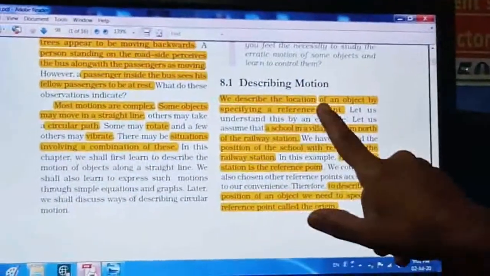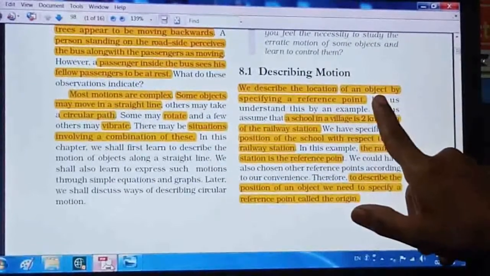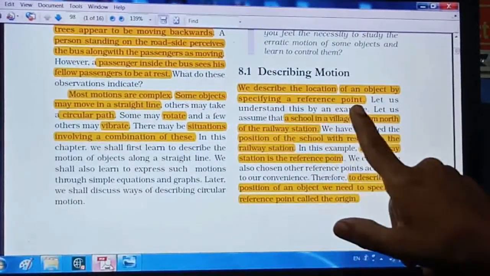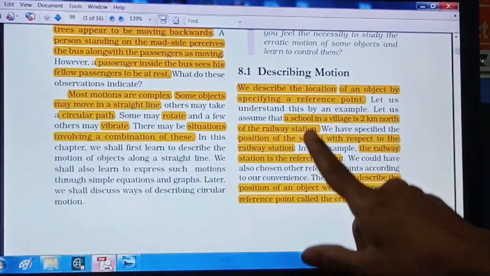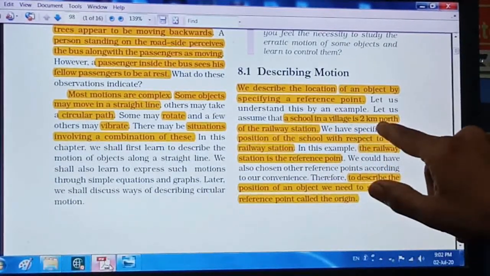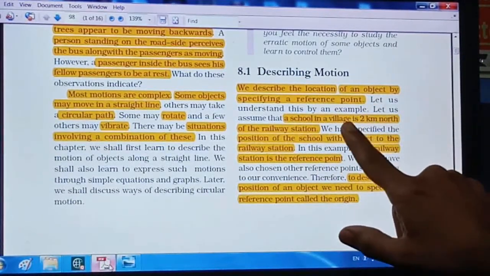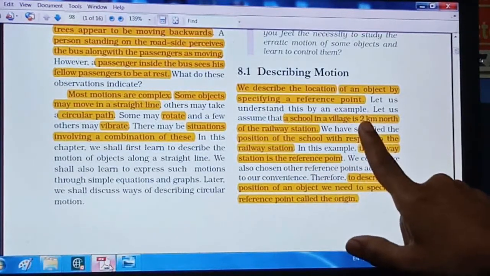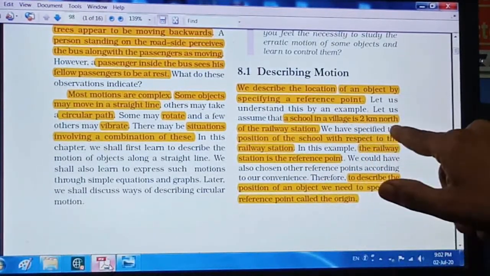when we describe the location of an object by specifying a reference point, an example is given: a school in a village is 2 kilometers north, right? So the school's position is said to be 2 kilometers north.